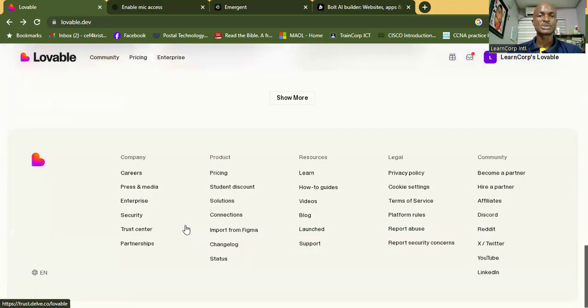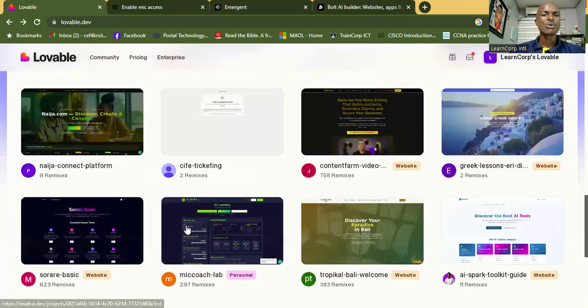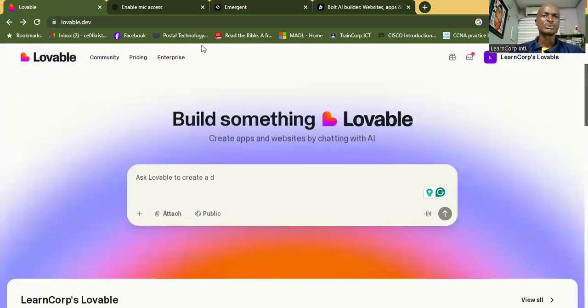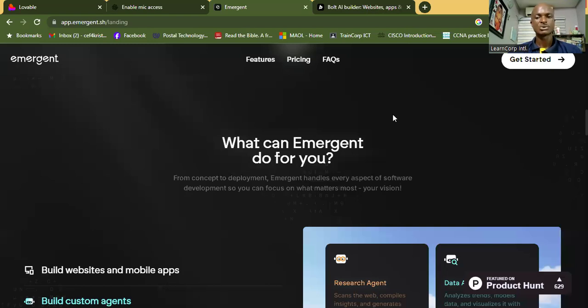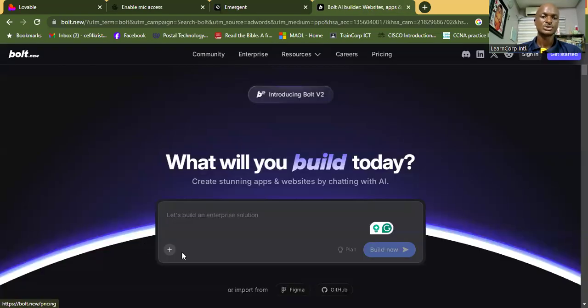All right, ladies and gentlemen, I encourage you to go ahead and try out some things. You can try out how Imagine works. You can try out how Bolt works. All it takes is to put in your prompt and then go ahead. So this is where I'm going to stop today, and I hope what we've learned today has been informative, and you're going to start using what we've learned to